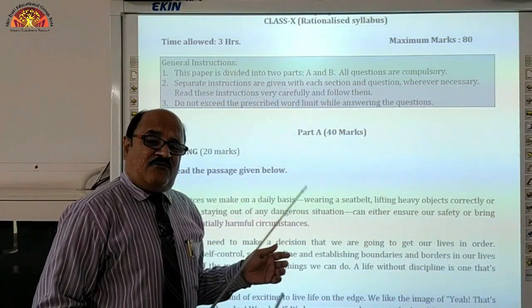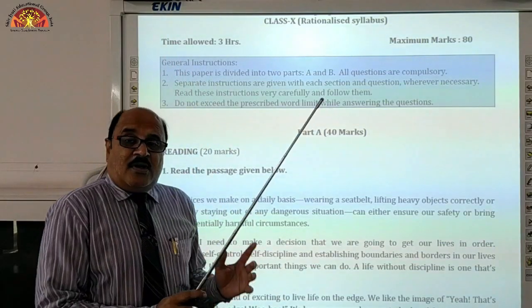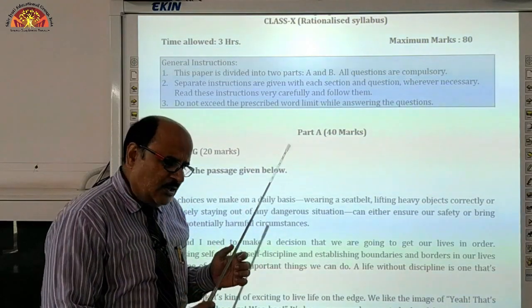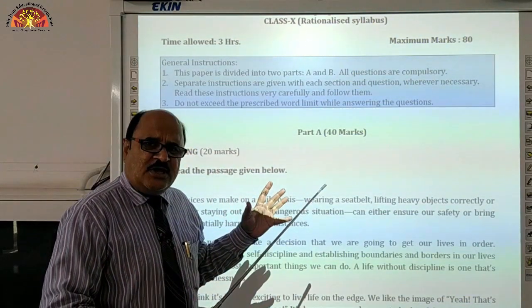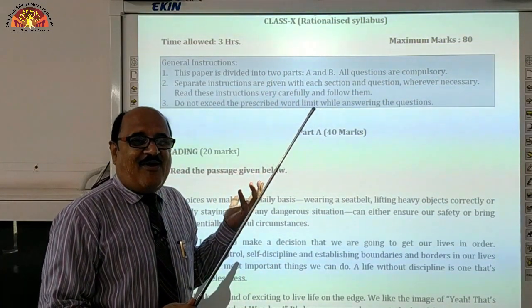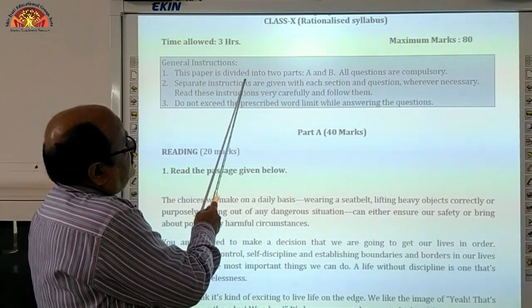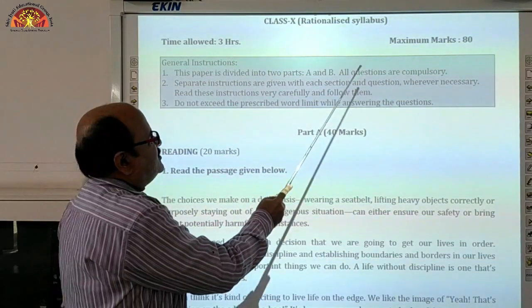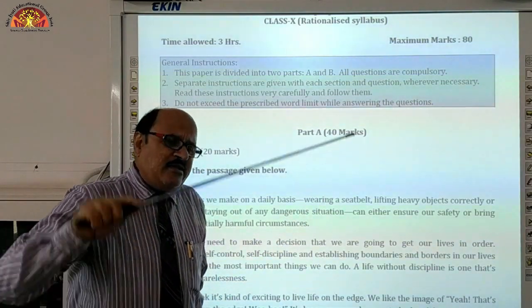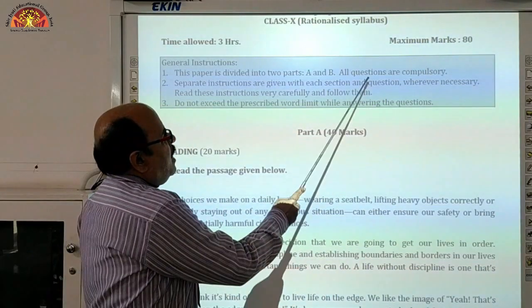Before we proceed, it is compulsory for us to have a closer look at the general instructions given in the very beginning of the question paper. Go through the instructions to have a clearer idea in your mind how to attempt the paper, because it is all the game of mind. The paper is divided into two parts, Part A and Part B, and mind it, this time no choice is there. Internal choices may be there, but overall no options. All questions are compulsory.